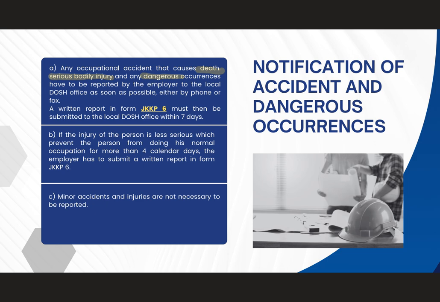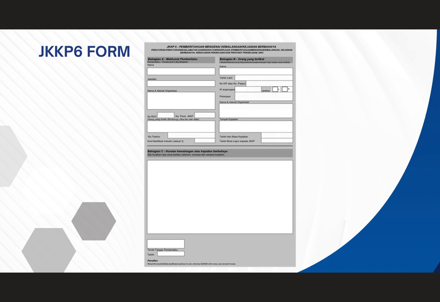For example, if the worker has fractured his arm and is hospitalized, the employer must submit the JKKP6 form immediately. This is the JKKP6 form. It contains 3 parts. Part A is employer or reporter detail, part B is person involved, and part C is description of the accident or dangerous occurrence.